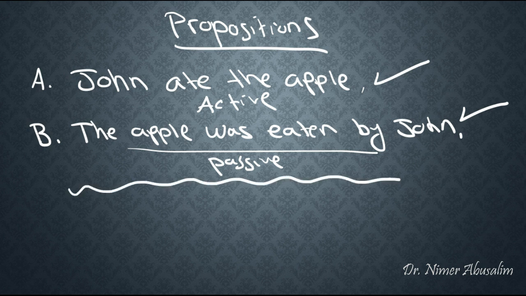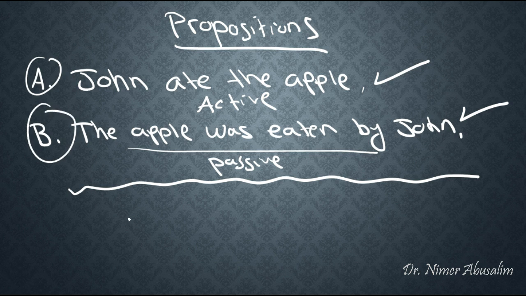Well, here's the million-dollar question. Both of these sentences still say the same thing. They both have essentially the same idea behind them. They both want to convey to us the same exact message. And that message is that there's an apple, and there's a person named John, and there's an event of eating. John was the person who performed the action of eating, and the apple was the object upon which the action takes place. So that is the essential idea that we find in both of these sentences.